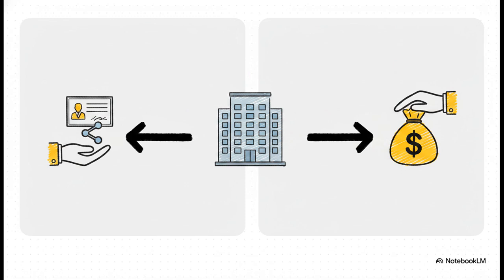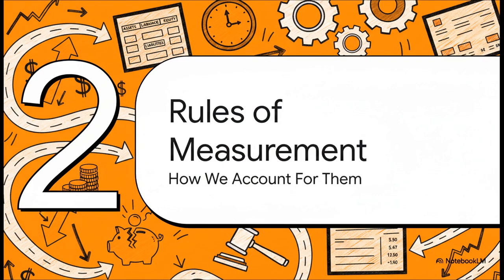It really comes down to what the company owes. This goes right back to the IFRS conceptual framework. With an equity-settled plan, the company promises to give its own shares, which is an equity instrument. But in a cash-settled plan, it promises to pay cash. The amount of cash might be linked to the share price, but the obligation itself is to hand over cash. And that, my friends, creates a liability. That's the critical difference.